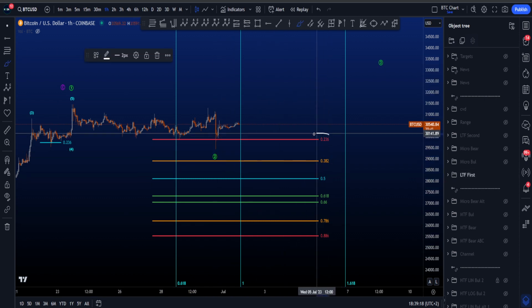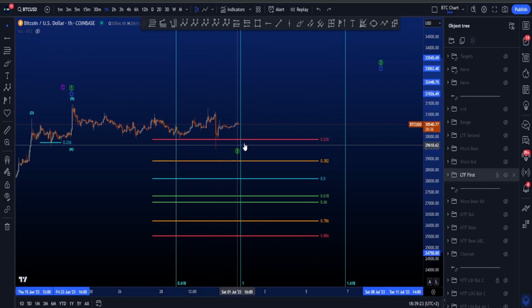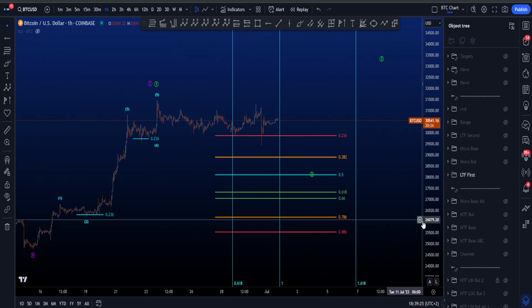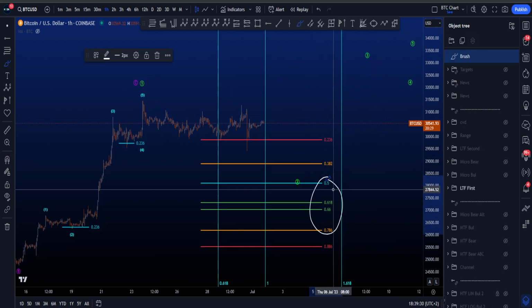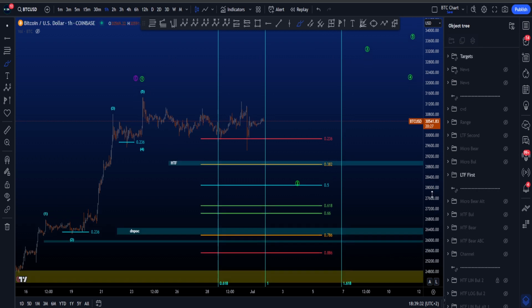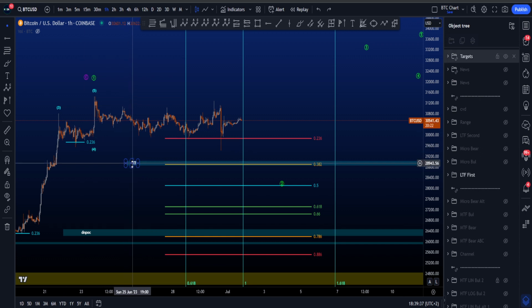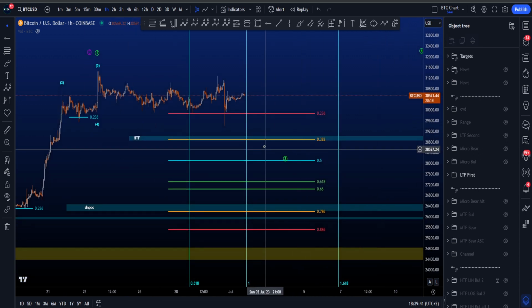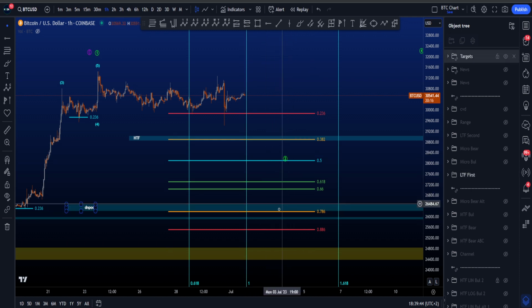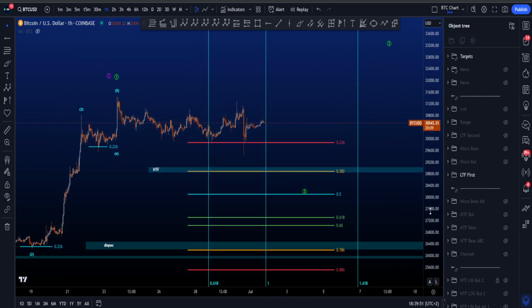However, just remember the 0.236 is an extremely rare target for a wave 2, and preferably you want to see a little bit of a move towards the downside, because the 0.382 is a less rare target, and these of course are then the common targets. And if we look at the support areas to the downside, the 0.382 does have nice confluence with this target box that I have, the support area between 29k and 28.8k, and then the second box all the way to the downside is at the 0.786, which has support around 26.5k to 26.2k.